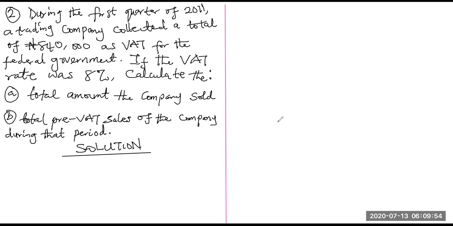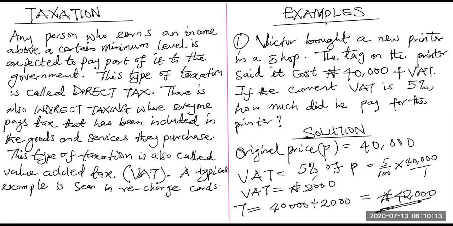All right. Now, what's happening here is that, let me explain again on the VAT. When these people sell their goods and services, of course, they remit the VAT to the federal government and do not take it as their own money. All right. So that's what happened. Now, in this case, this is just for one printer that Victor bought, because it's a new printer, just one new printer.